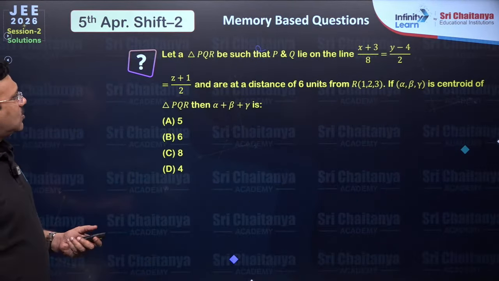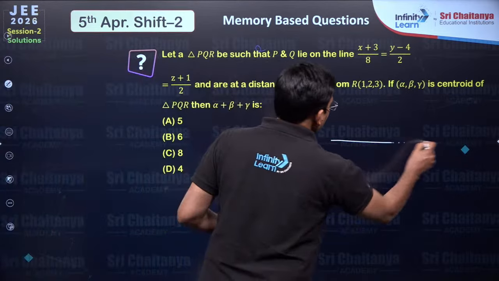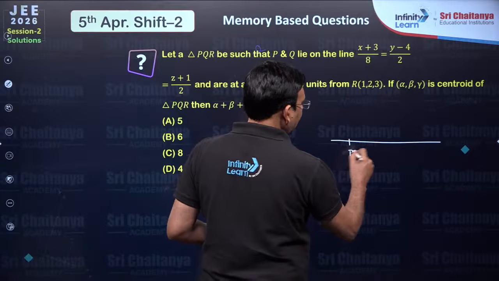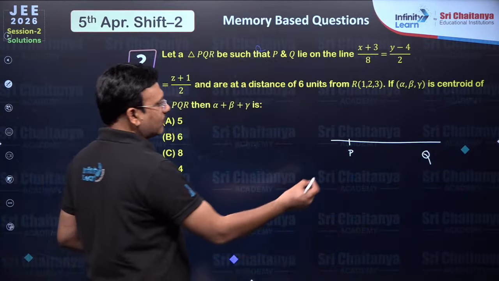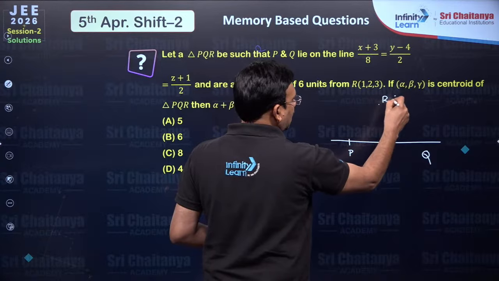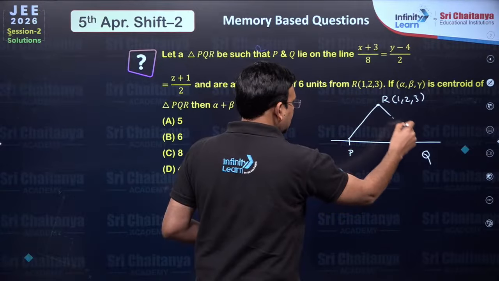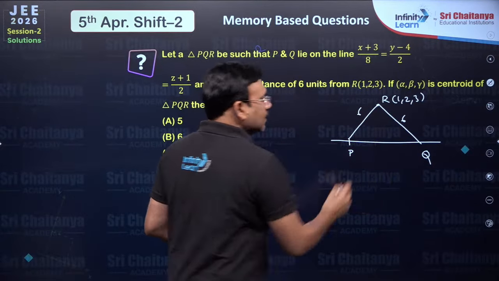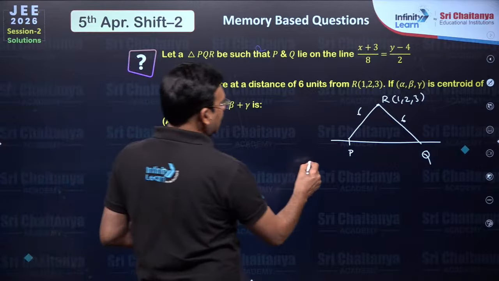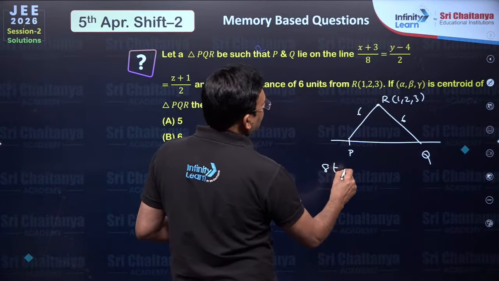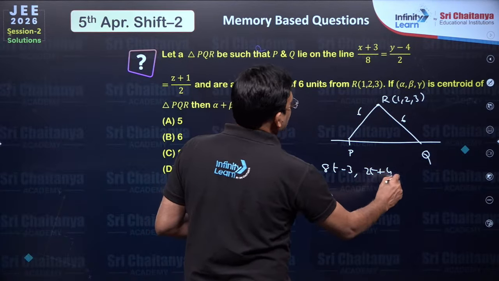The next, in triangle PQR, P and Q lie on the line, and they are at a distance of 6 units from R (1, 2, 3). R is (1, 2, 3). They are at a distance of 6 units from this. Okay. So, since these 2 points lie on the line, you take the parameter equal to t. You take this point as 8t minus 3, this is 2t plus 4, this is 2t minus 1.